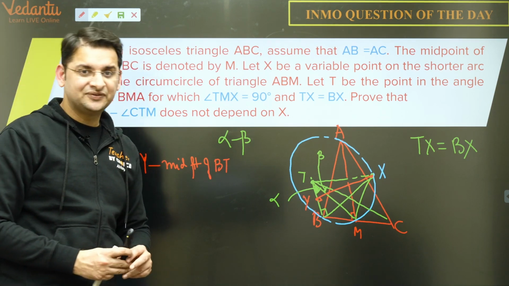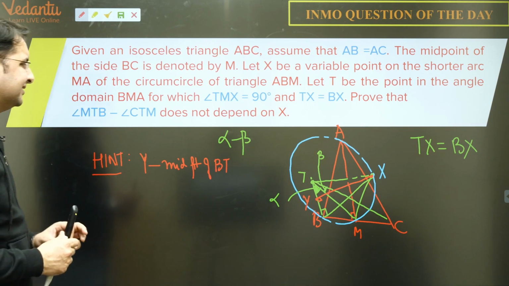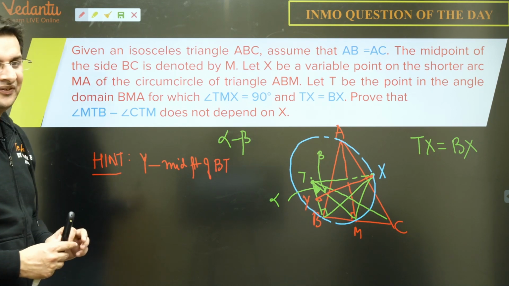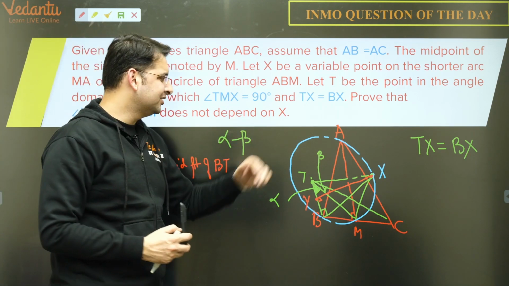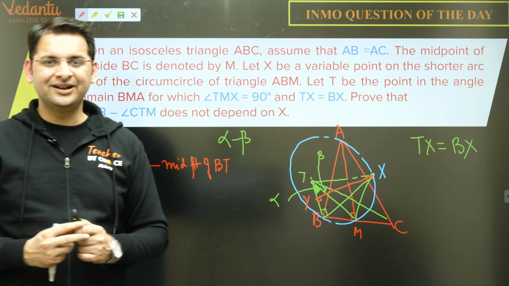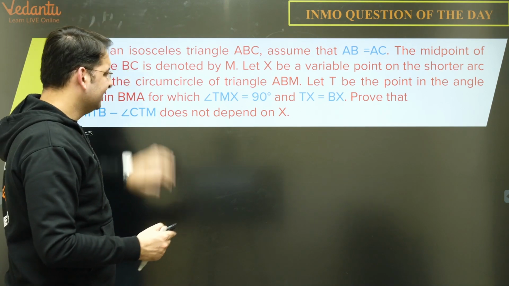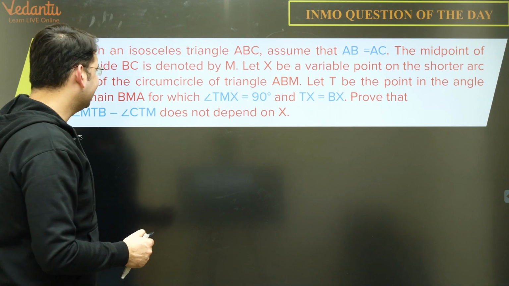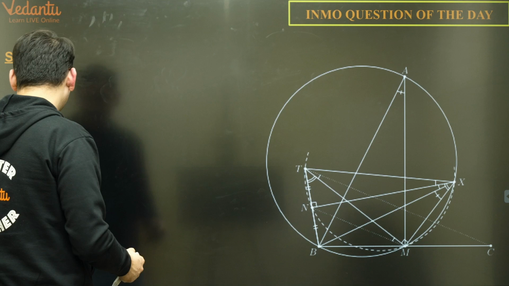Now again you can pause this video for some time, see if you can chase some angles, and then find the value of alpha and beta and then prove that this does not depend on the point X. All right. So let us have the diagram with us. So MTB minus CTM. So let us draw the diagram. So this is the enlarged diagram.